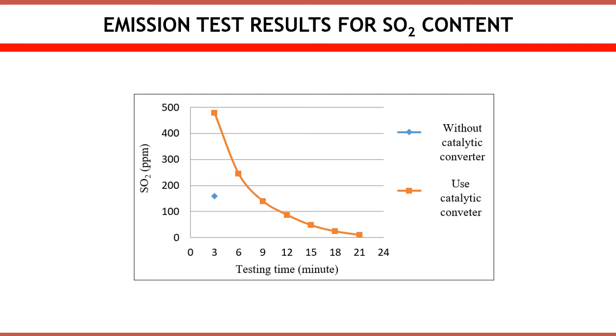Then the sulfur dioxide content decreased along with the installation of the catalytic converter. The emission test was carried out for 21 minutes, and the lowest sulfur dioxide content obtained was 9.7 ppm. This shows that the catalytic converter with zeolite as filter has performance to absorb sulfur dioxide.